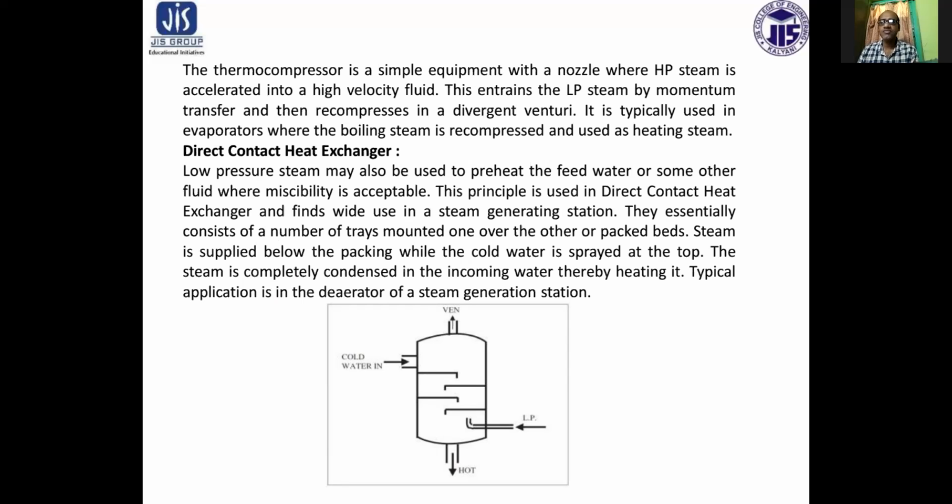So in a steam generation station, the deaerator uses this principle, where the air is removed from the fluid that has to be used as feed water in the boiler, where it is directly heated by the steam. So it is an example of a direct contact heat exchanger also.